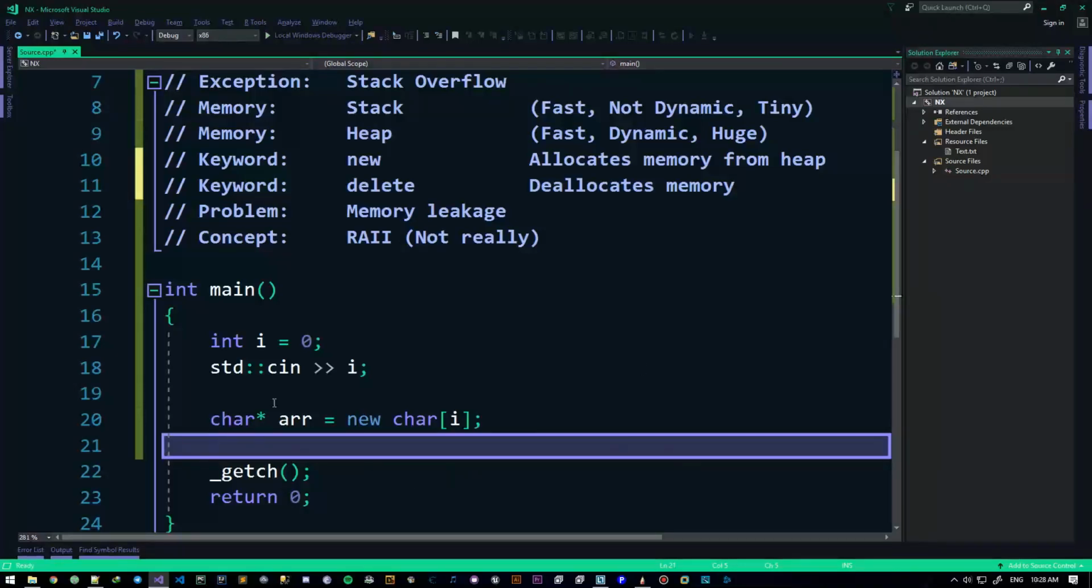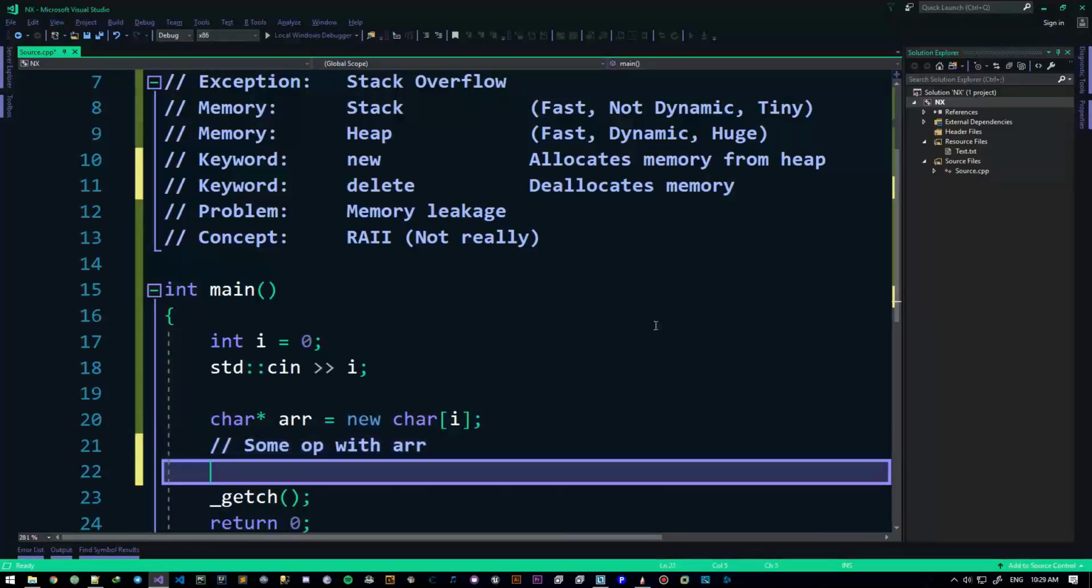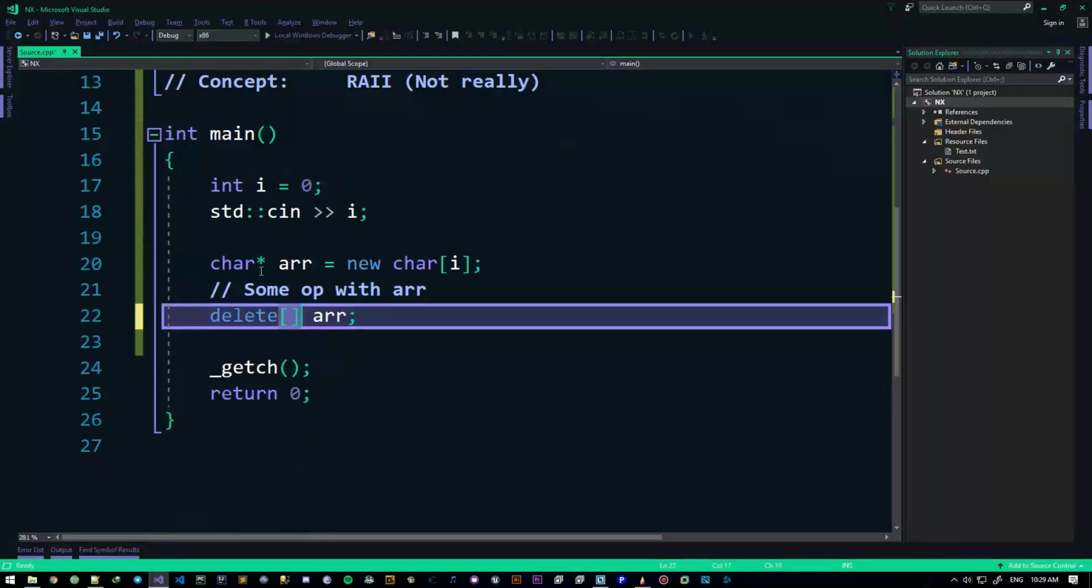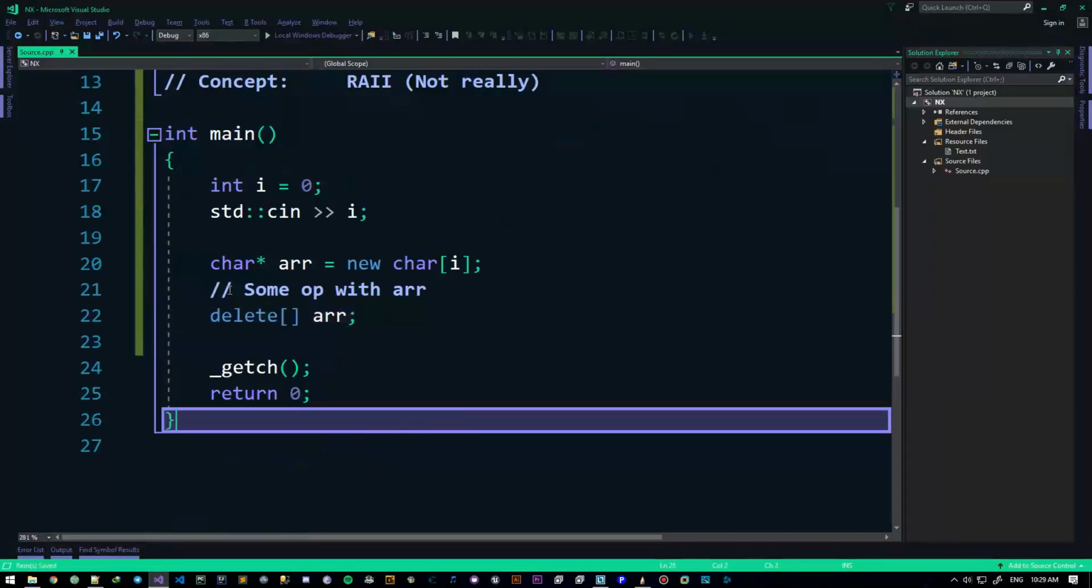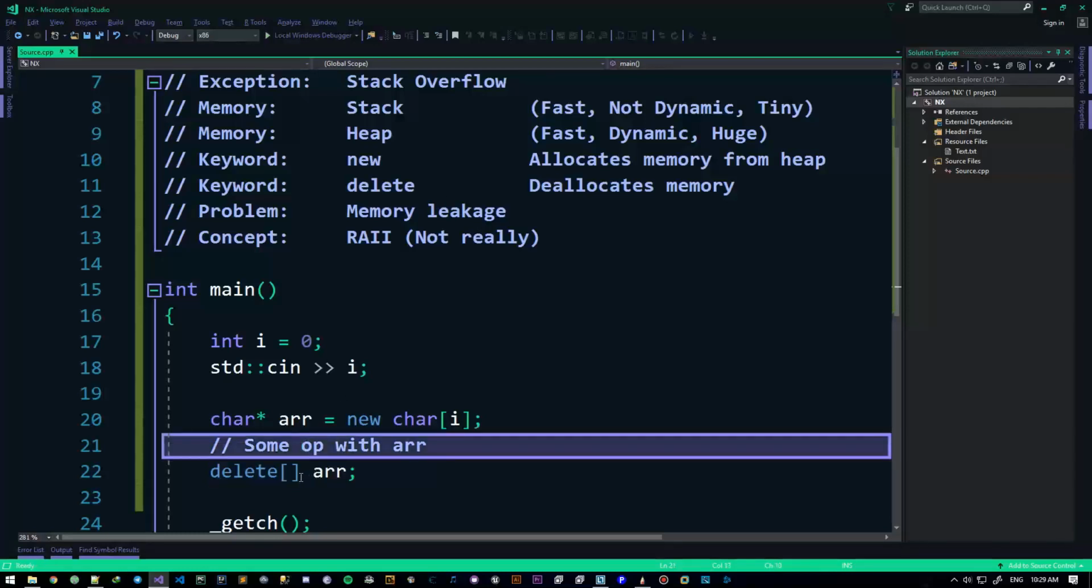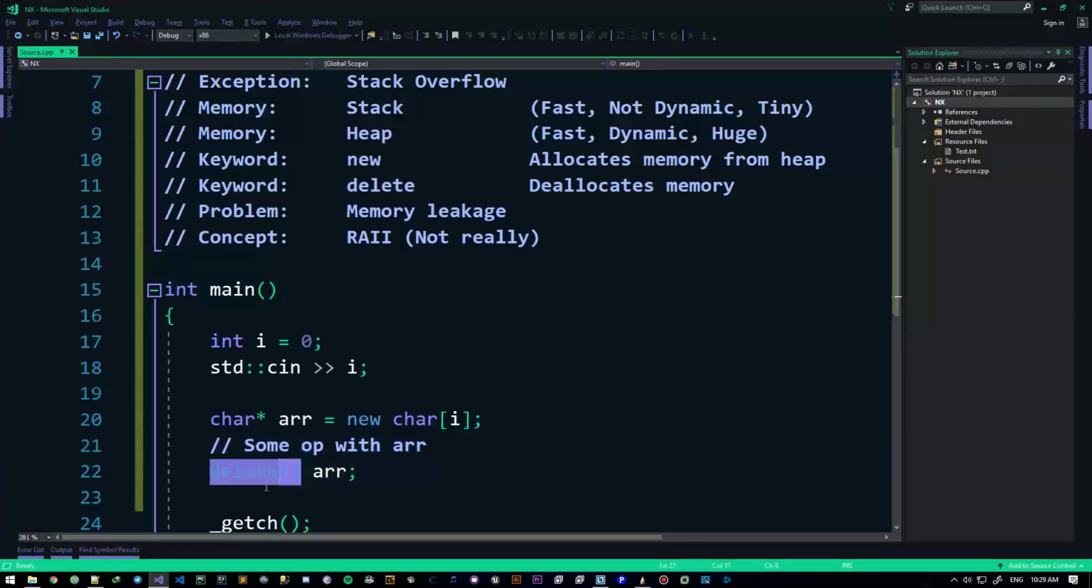So whenever I'm done with my array right here, so let's say I sum up with R. Alright, I do some sort of operation with the array after I declared it. Now I just delete R. Easy peasy lemon squeezy. Now you can delete like this, but it doesn't really matter. It used to matter a lot, but not really. So basically for arrays you do things like that.